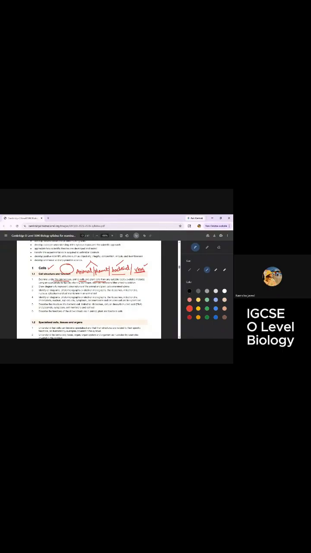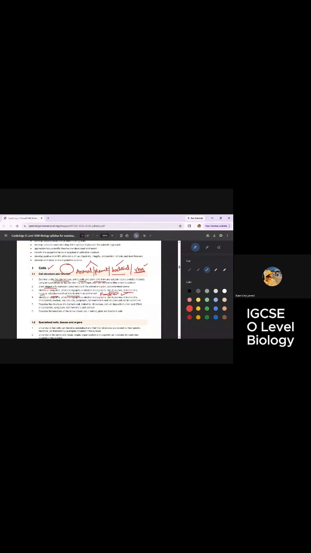Then we are going to draw diagrams. We should be very efficient in drawing diagrams. By the end of the topic, you will be very efficient with the diagrams. These are the names of the organelles: the ribosomes, the mitochondria, the nucleus, cytoplasm, and cell membrane. Then we are going to study their functions with it, how they look and what their function is.